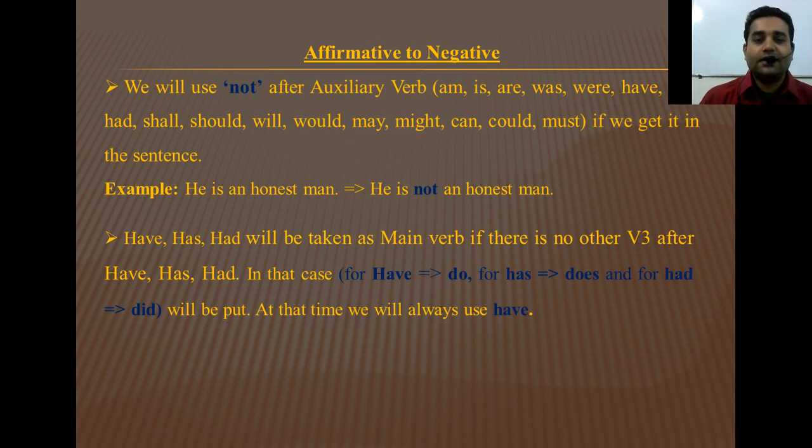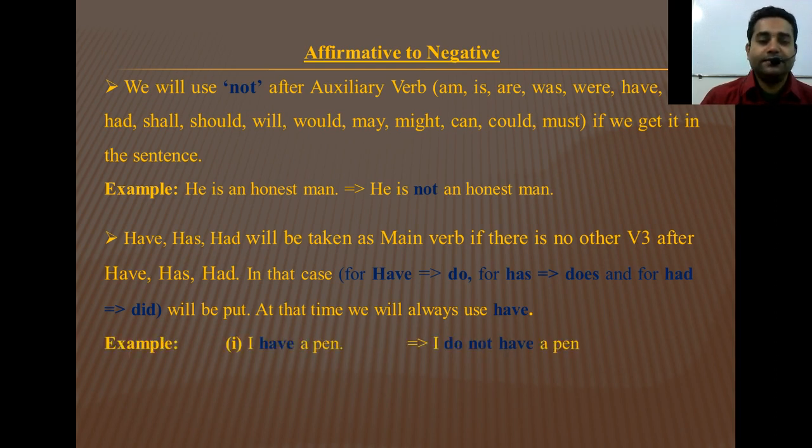In that case, for have we will bring do, for has we will bring does, and for had we will bring did. At that time we will always use have. That means if we use do, does, did, we will use the main form of have. Okay, and that is have.